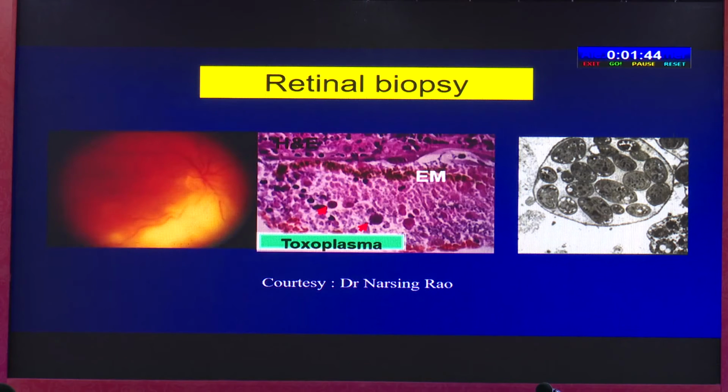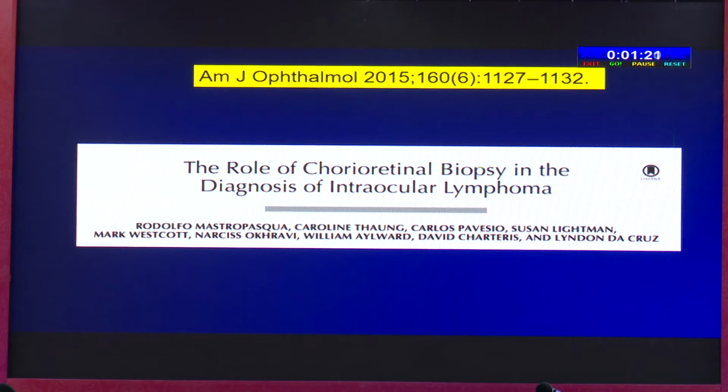Here is an example of a retinal biopsy, done by Dr. Narsingh Rao, and here are the retinochoroidal lesions. It was thought to be cytomegalovirus retinitis, but retinal biopsy showed a different thing. You can see that this is the choroid, this is the retina, there is a necrotic background, but you can see the Toxoplasma gondii cyst. Electron microscopy showed elegantly the tachyzoites. So chorioretinal biopsy in the diagnosis of intraocular lymphoma is quite established.